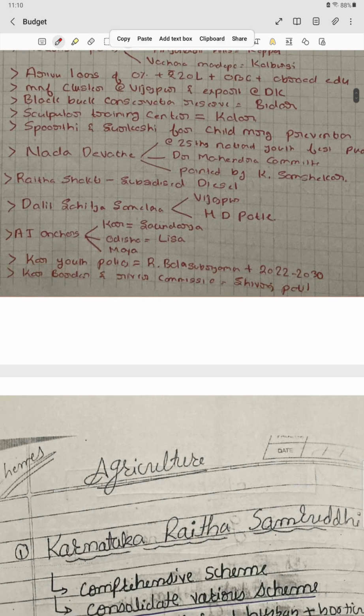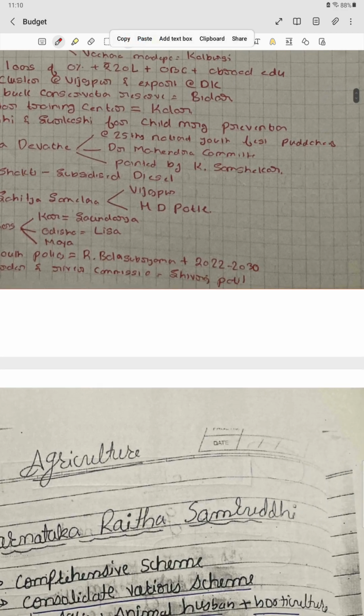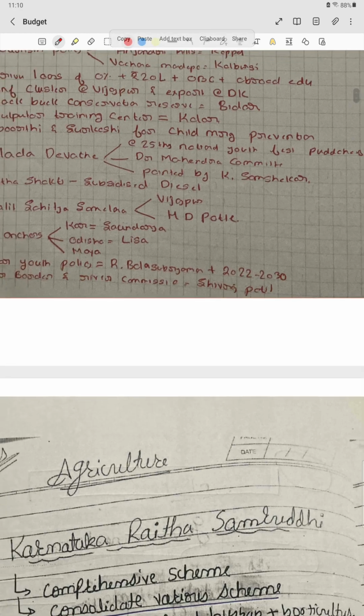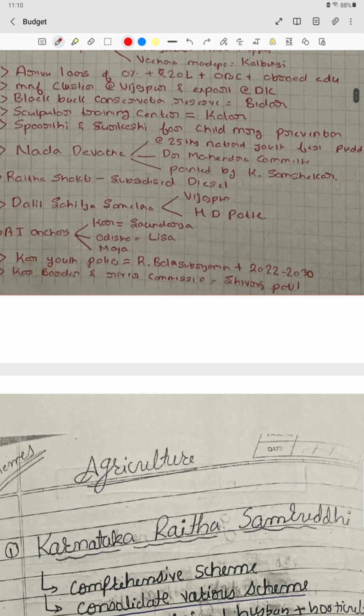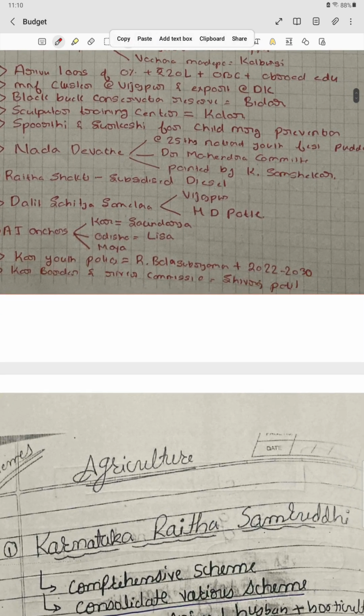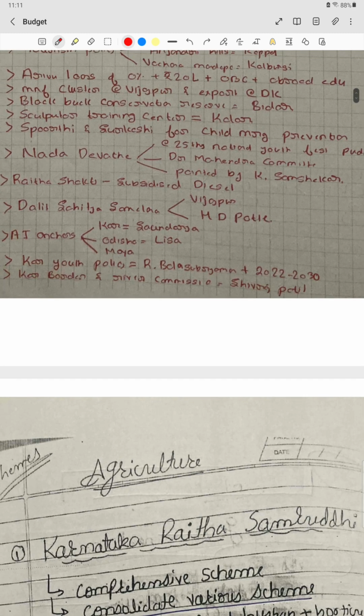Then we have Nada Devata. This was in the news because there was a competition held at the national youth festival in Puducherry. There, a committee headed by Dr. Mahendra was asked to select an image of the Nada Devata. The painter K. Somshekar had painted a painting which was selected by the Dr. Mahendra Committee. Then we have Raita Shakti, that is subsidized diesel.